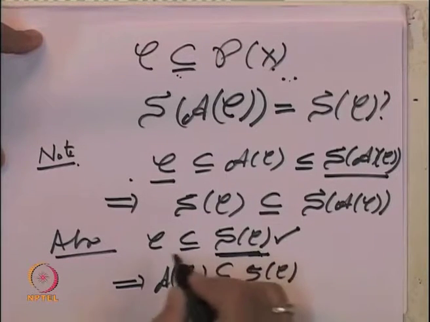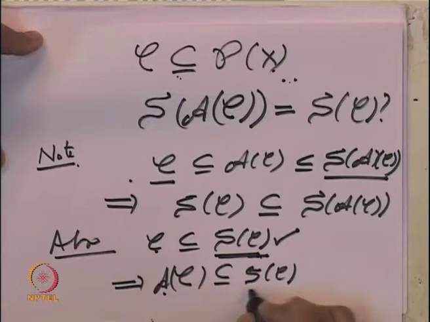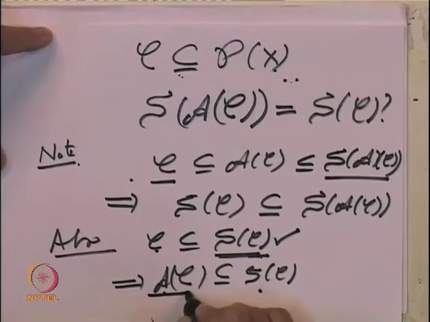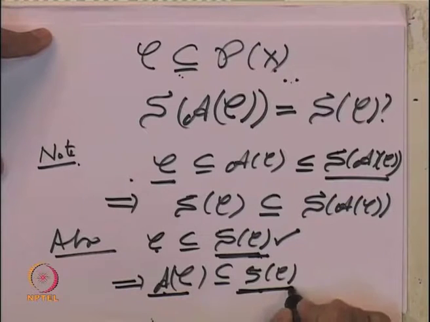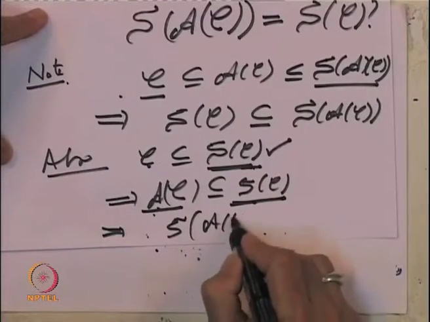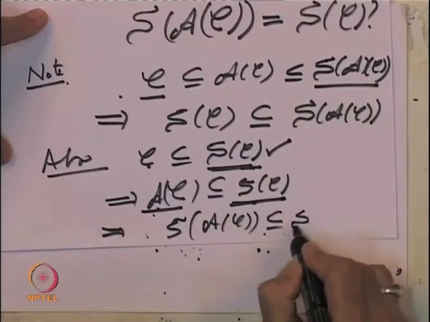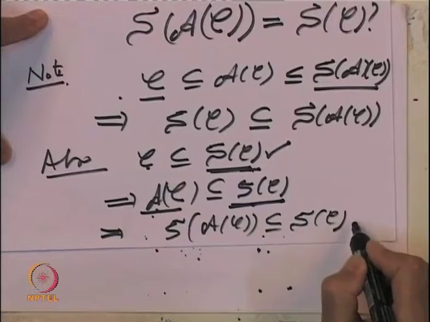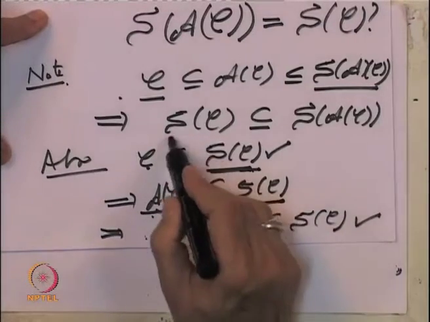So, this is an algebra including C, so the smallest one must be inside it. And now, this collection is inside S of C. This is a sigma algebra. So, that means the smallest one, the sigma algebra generated by A of C, must come inside S of C. So, that proves the other way around inequality and this is already proved.